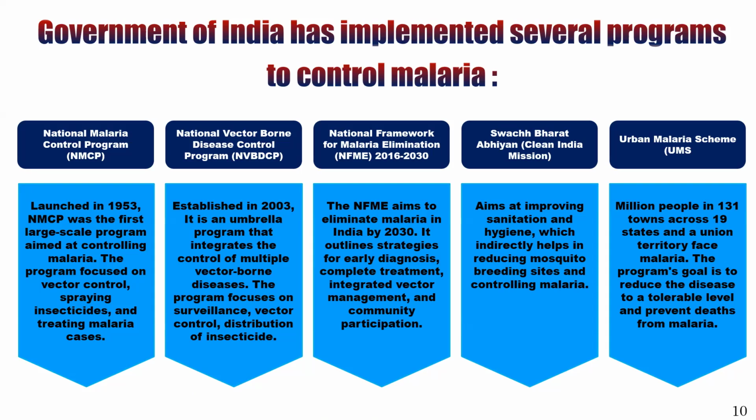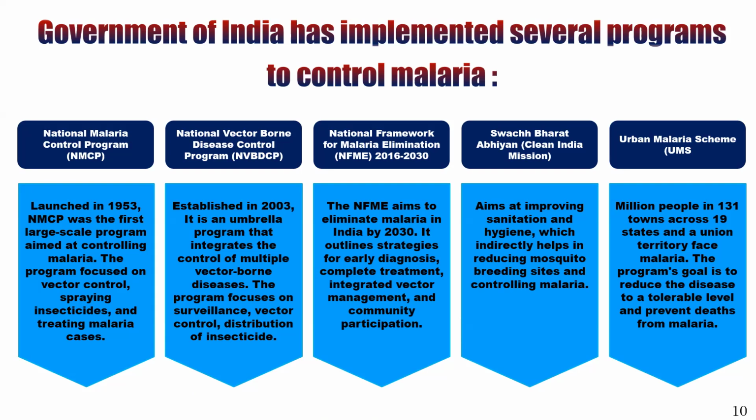The program focused on vector control, spraying insecticides, and treating malaria cases. Second one is the National Vector Borne Disease Control Program, NVBDCP, established in 2003. It is an umbrella program that integrates the control of multiple vector-borne diseases. The program focuses on surveillance, vector control, and distribution of insecticides.